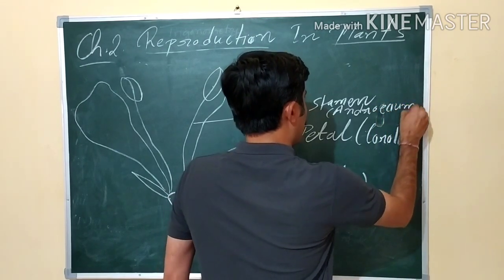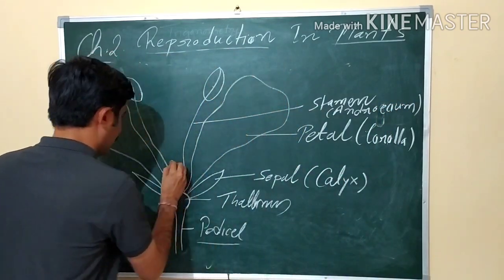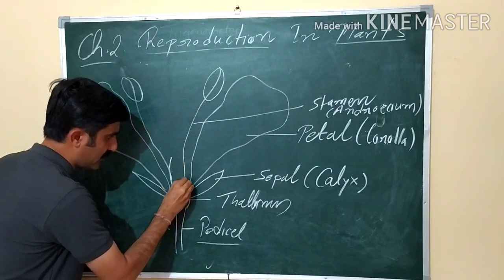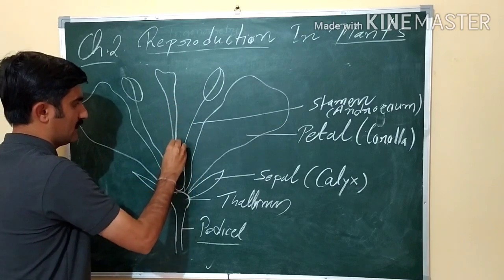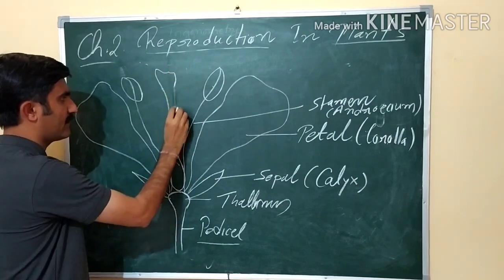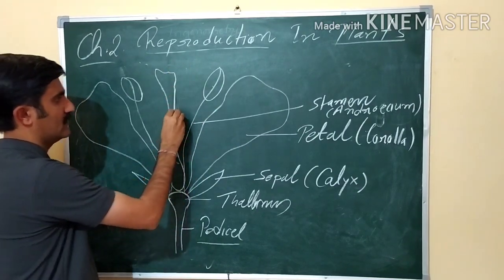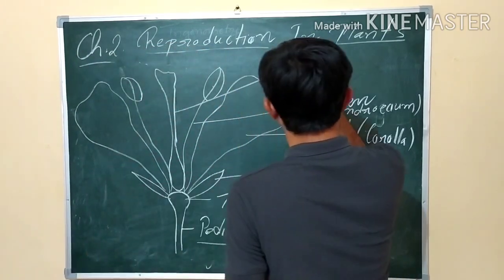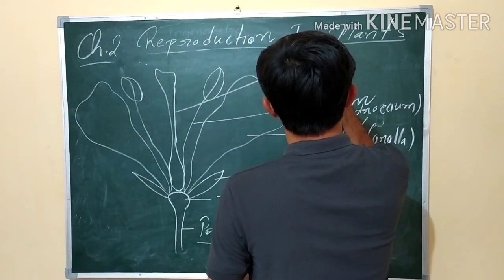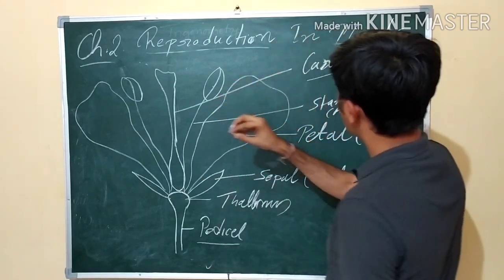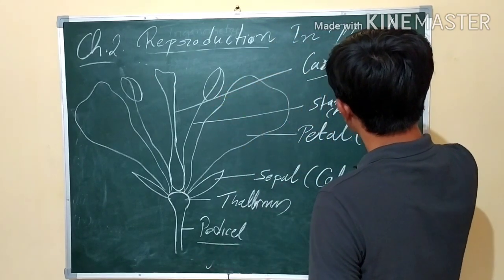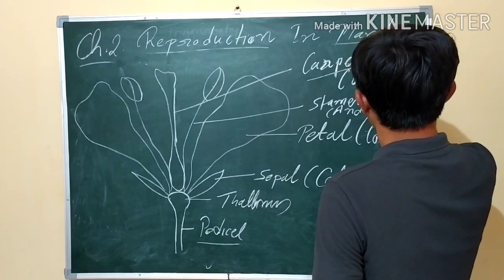And next, the innermost part is called carpel. And when more than one carpel is present, all carpels together are known as gynoecium.